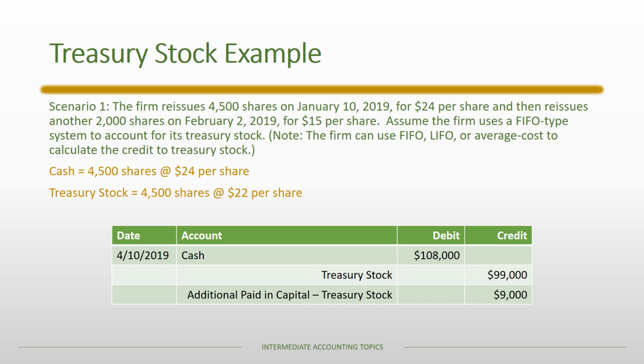And if you think about it, what's happened here is that we've had transactions with owners, and essentially at the end of the day, they have made a $2 per share contribution for those 4,500 shares. And so that is additional contributions that the shareholders have now made. And so that $2 per share times 4,500 shares gives us that $9,000 of additional paid-in capital. And so rather than being a gain or a loss, as if treasury stock were an asset, instead we have contributions in cases where the company receives excess cash. And of course then the implication is that we're going to have a distribution if the company were to basically pay out excess cash.